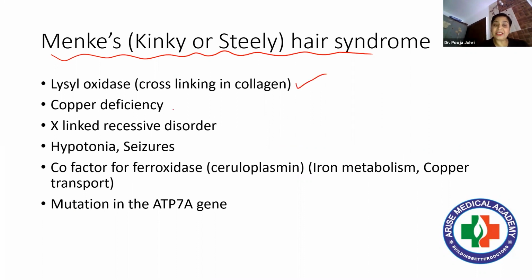There is a deficiency of copper. Again, I am telling you, most of the students commit a blunder. When there is deficiency of copper, it has to be Menkes disease. And if there is overloading of copper, it is Wilson's disease. I'll write it here, Wilson's disease.